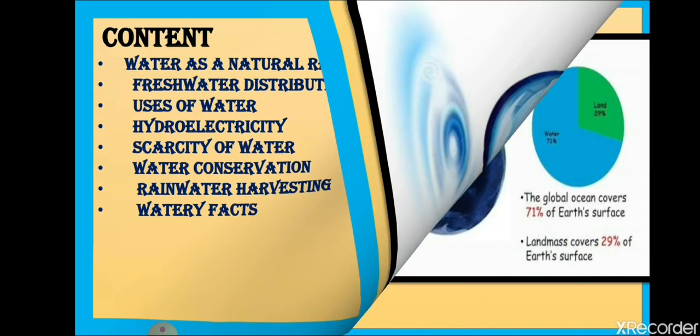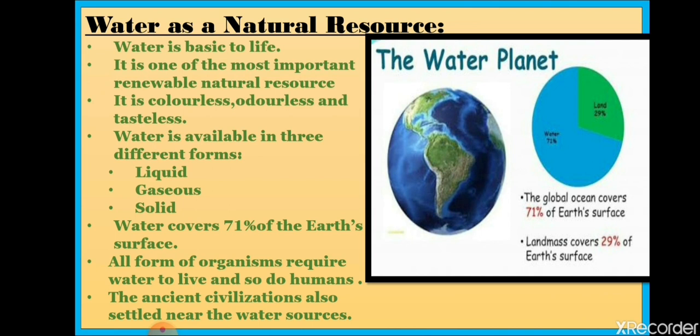Now let's have a look at the first topic, that is water as a natural resource. Students, water is a vital renewable natural resource. First of all, water is a natural resource and it is renewable. We will see how water is a renewable resource. Our Earth planet is known as a blue planet.